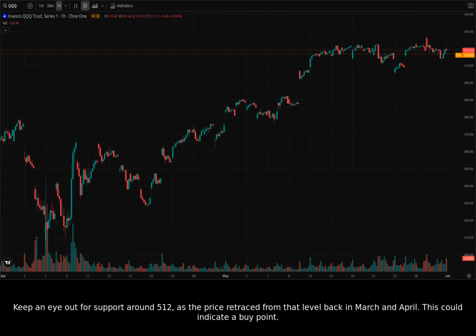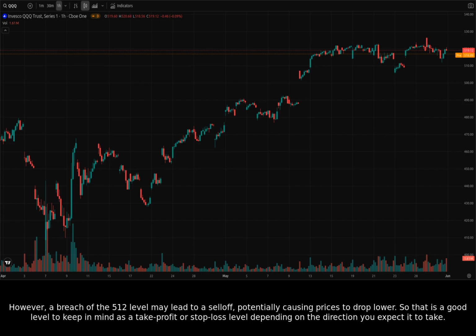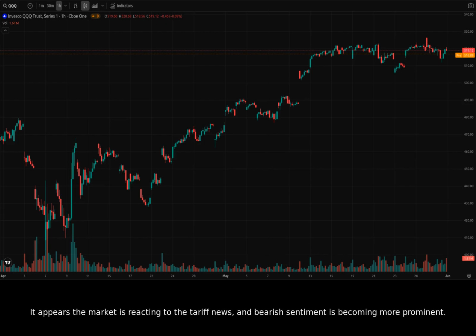Keep an eye out for support around 512, as the price retraced from that level back in March and April. This could indicate a buy point. However, a breach of the 512 level may lead to a sell-off, potentially causing prices to drop lower. So that is a good level to keep in mind as a take-profit or stop-loss level depending on the direction you expect it to take. It appears the market is reacting to the tariff news and bearish sentiment is becoming more prominent.